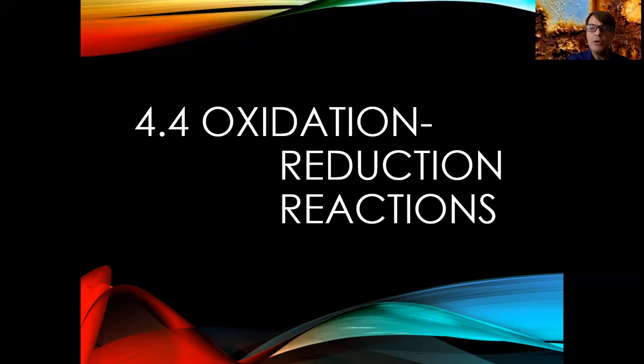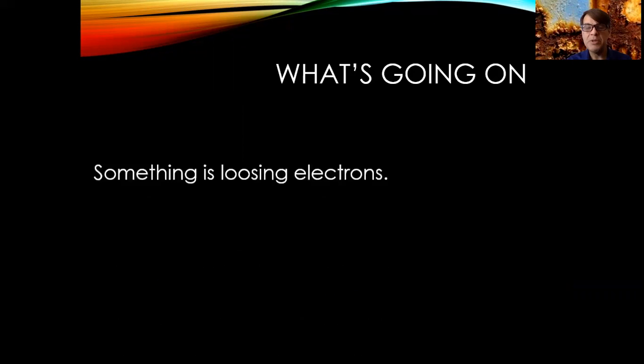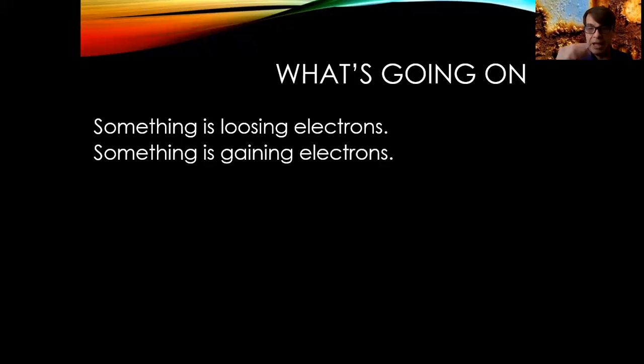Okay, this video is on oxidation-reduction reactions. What's happening in an oxidation reaction? Well, something is losing electrons. Again, day after Christmas, think of it as an electron gift exchange, except it's only going one direction. I've got you some electrons in your elephant gift. Look in your stocking. One person is giving away electrons, another person is getting electrons. So that's what's happening with oxidation. Something is losing electrons, something is gaining electrons.